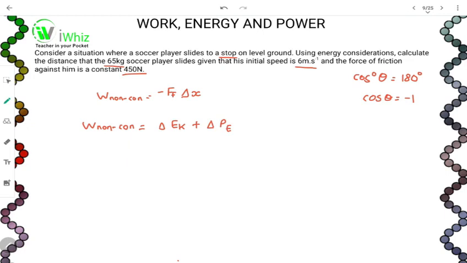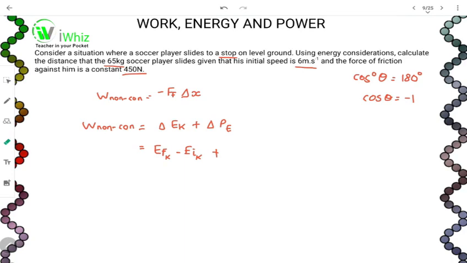Once we have that, we can expand this equation. Remember that this equation is going to be equal to the change in kinetic energy, which is energy final minus energy initial, for kinetic, plus what is delta P?